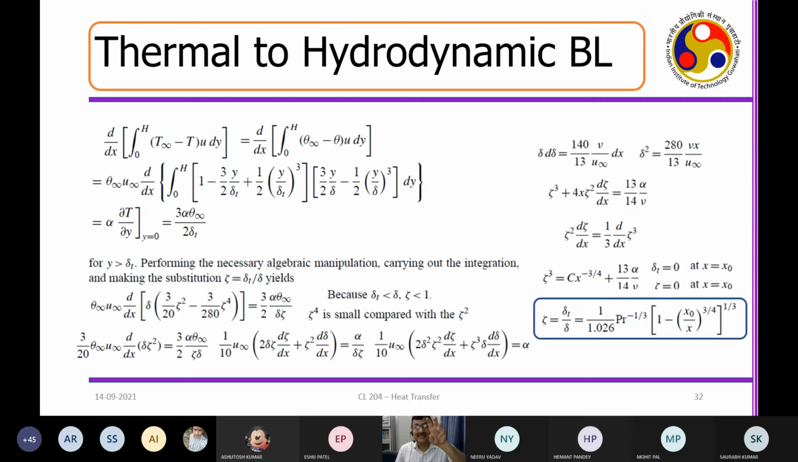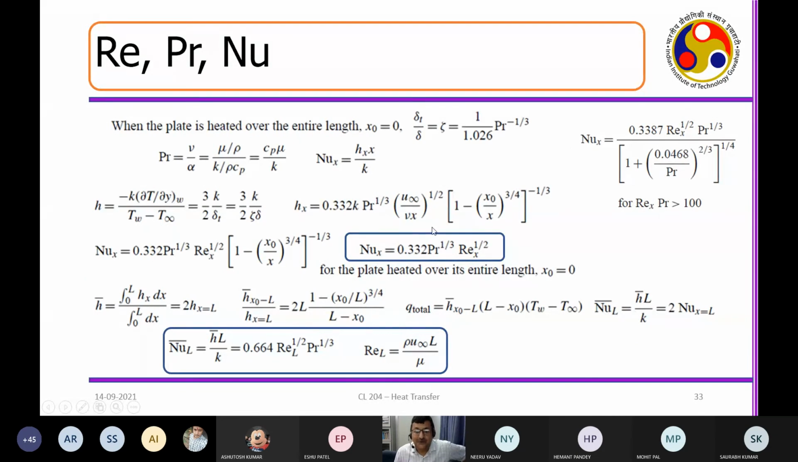So if you calculate Prandtl number and it is 0.7, that means you can straight away see how much fraction of your hydrodynamic boundary layer your thermal boundary layer is. So we now know one dimensionless number called Prandtl number that gives me the cue for the ratio of the thermal to hydrodynamic boundary layer.